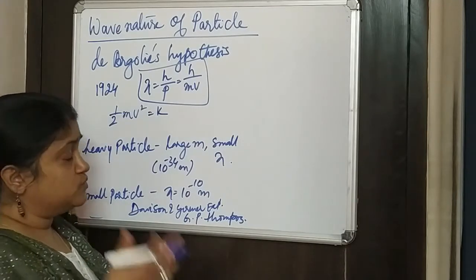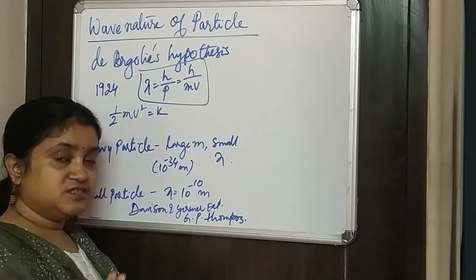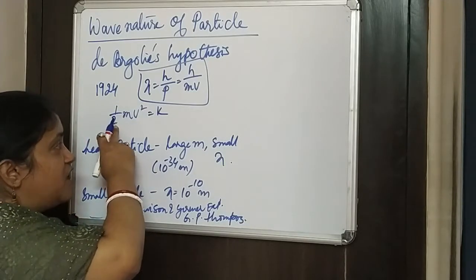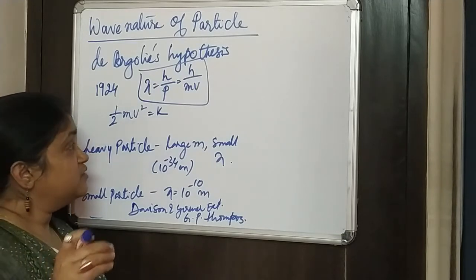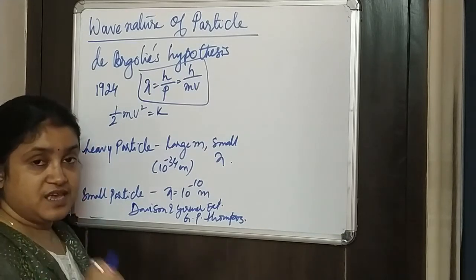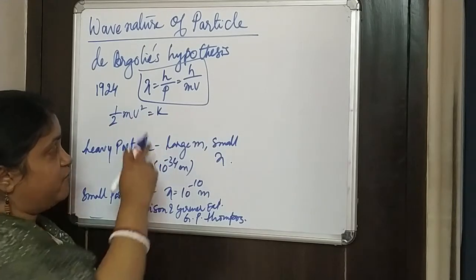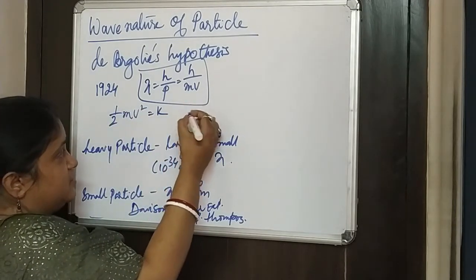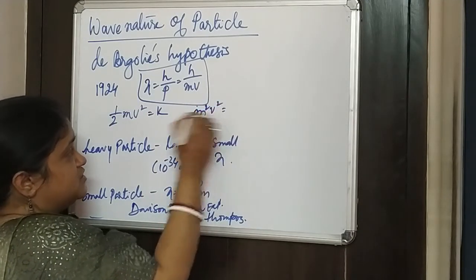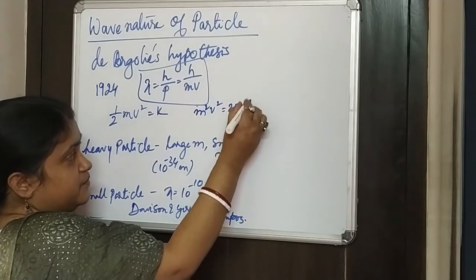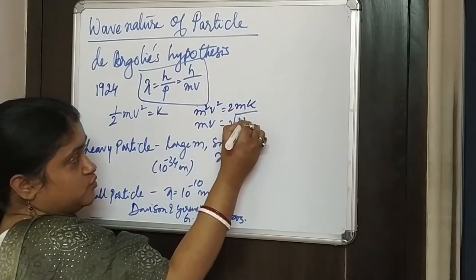Now, suppose the kinetic energy of a certain material moving with velocity v and mass m is half m v square, and the kinetic energy is K. Therefore we can write that m square v square is 2m into K, and then mv will be root over 2mK.